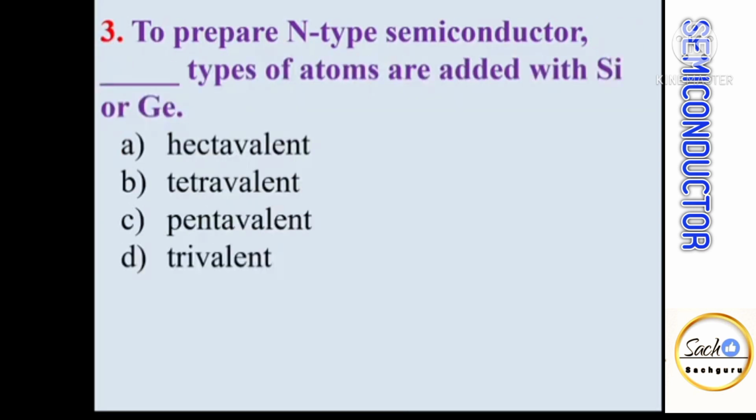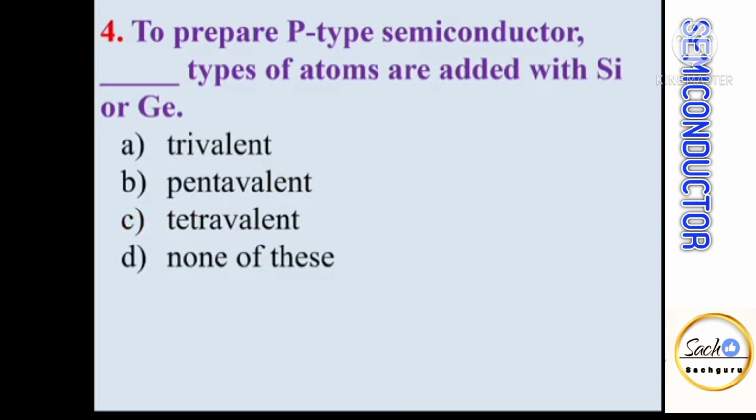To prepare n-type semiconductor, dash types of atoms are added with silicon or germanium. So n-type semiconductors are formed by adding pentavalent impurity atoms to pure semiconductors. To prepare p-type semiconductor, dash types of atoms are added with silicon or germanium. So we know that to prepare p-type semiconductors, trivalent impurity atoms are added with pure semiconductor atoms.